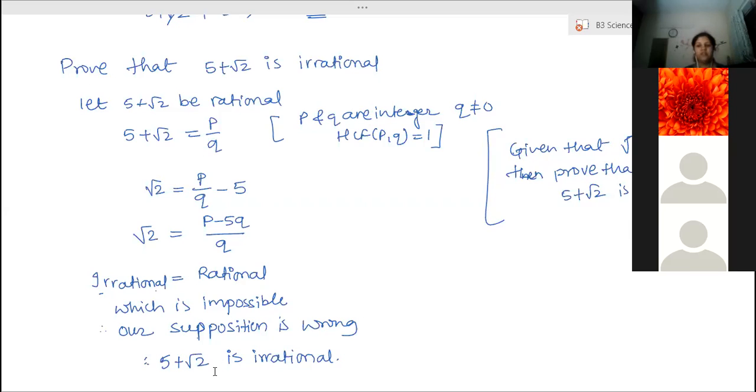Can I do like this? First, I'll prove that root 2 is irrational. Then I'll state that any rational number added with irrational is irrational. Yes, you have to show that by assumption. Okay, ma'am. Because from this only they have proved that any arithmetic operation between rational and irrational is irrational.